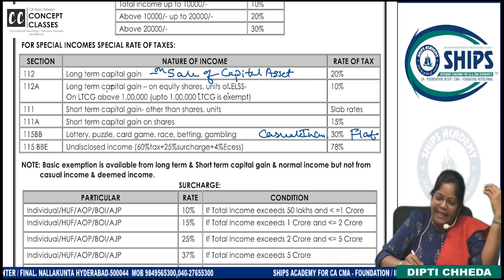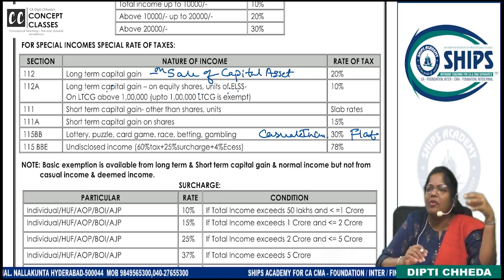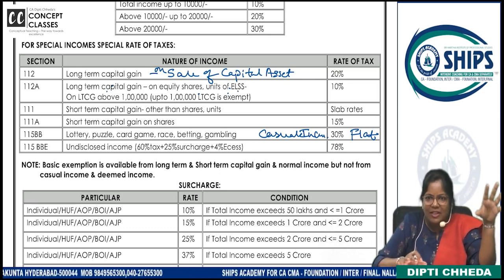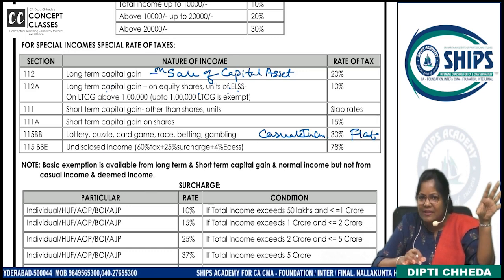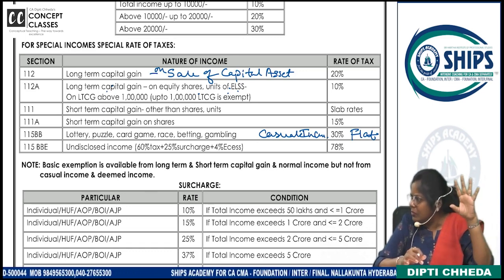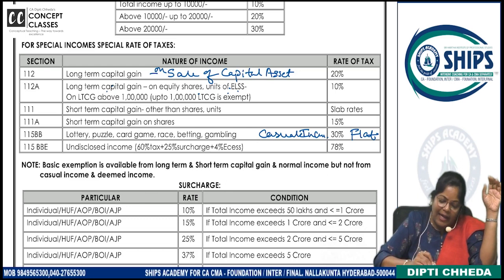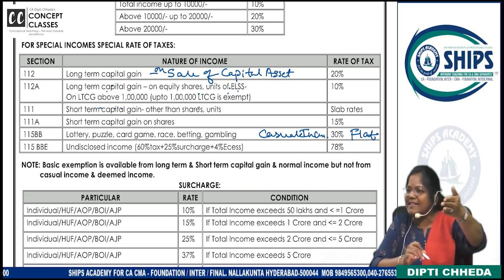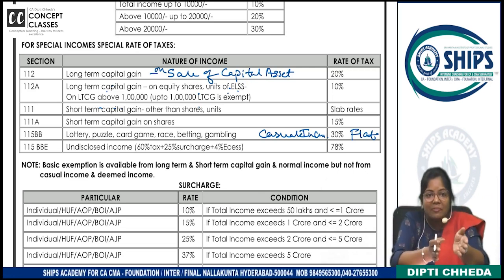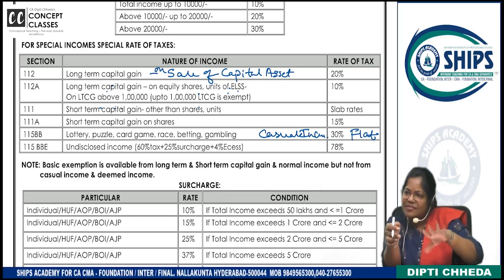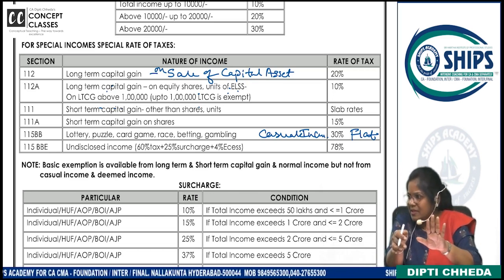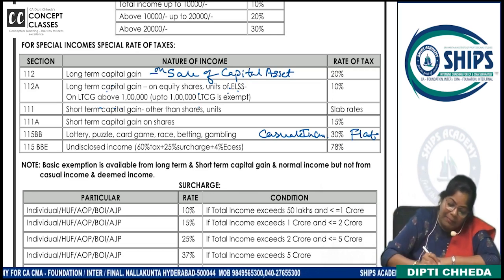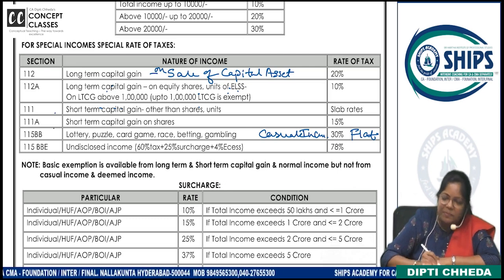Units of ELSS. ELSS, I'll tell you the full form, but it's a kind of mutual funds. There are units of mutual funds, right? Like shares of the company, mutual fund units. And on all this, long-term capital gain up to 1 lakh, you get additional exemption. Other than basic exemption, for all this we are going to do problems. If anyone misses something, tell me, ma'am, do an example on this bit, on this, I'll do it.